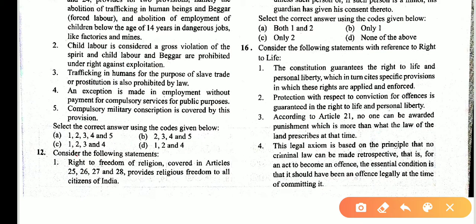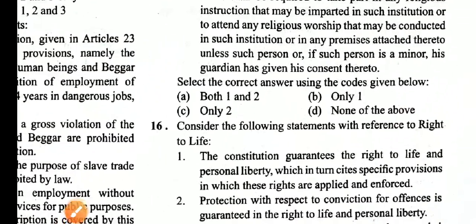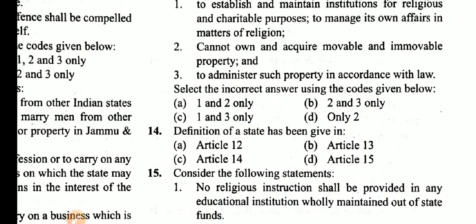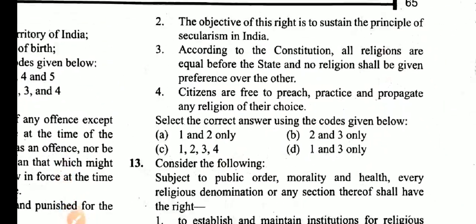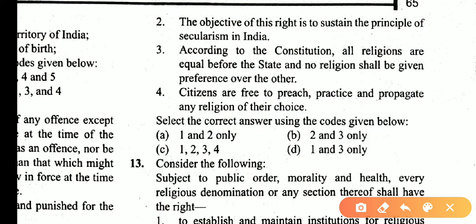Consider the following statement. Right to freedom of religion, covered in Articles 25, 26, 28, provides religious freedom to all citizens of India. These statements are correct. The objective of this right is to sustain the principle of secularism in India.